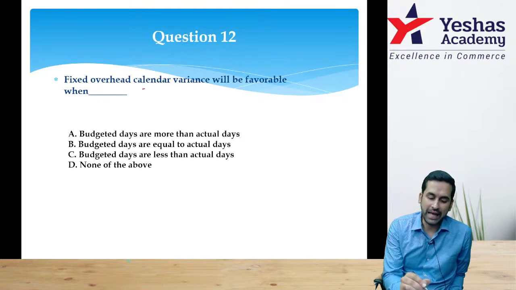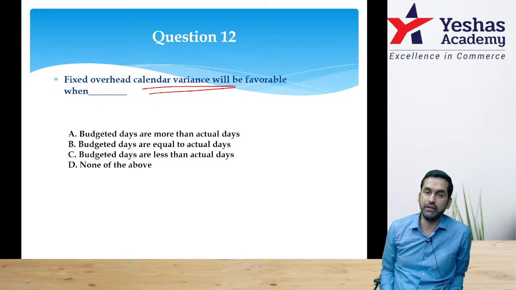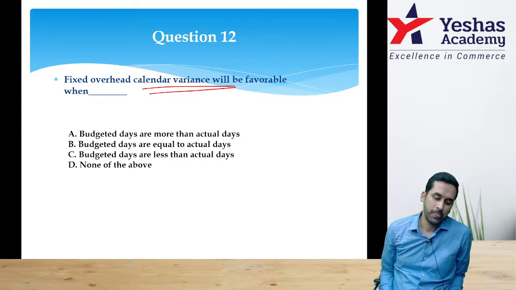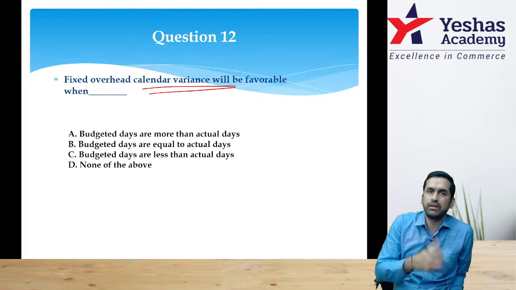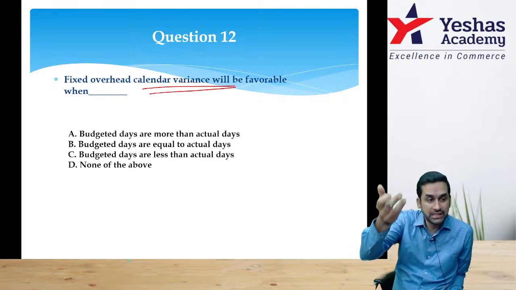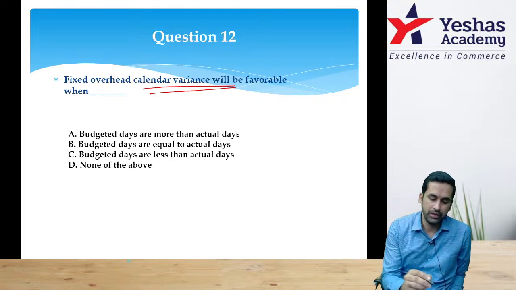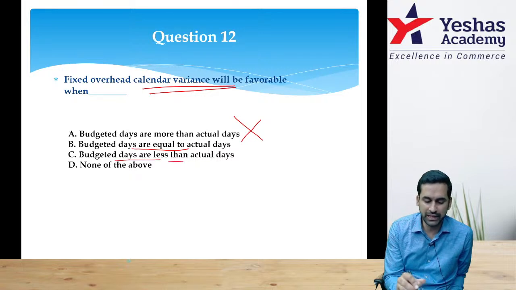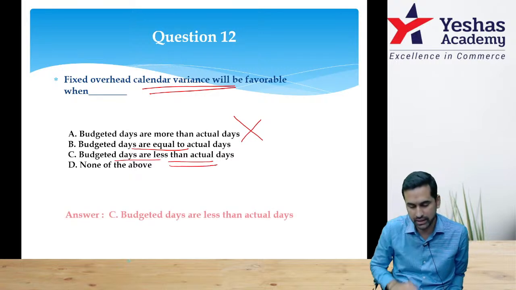Fixed overhead calendar variance will be favorable when? Calendar variance is all about days, correct? It will be favorable. When will it be favorable? If I work for more days than budgeted. Read. Budgeted days are more than actual. No. Budgeted days are equal. No. Budgeted days are less than actual is correct.